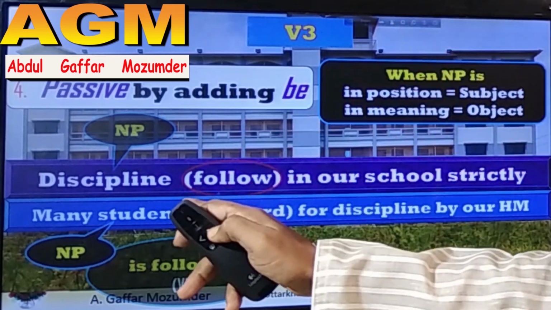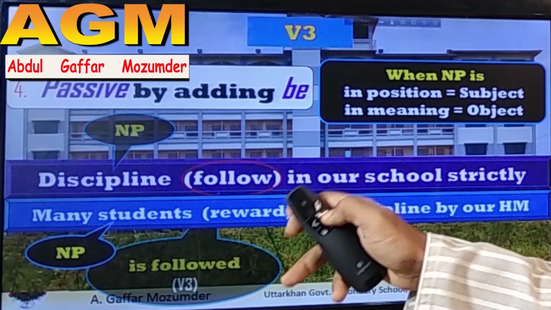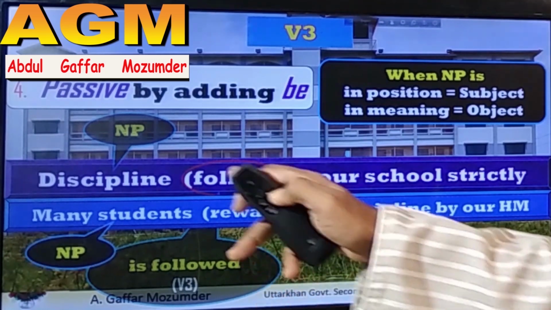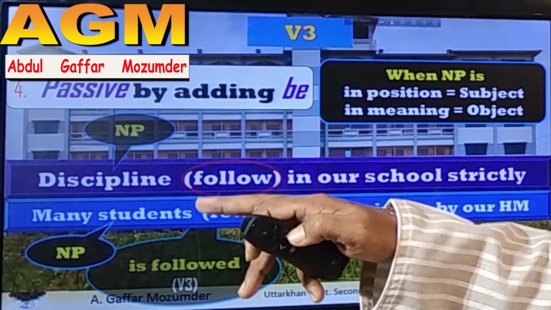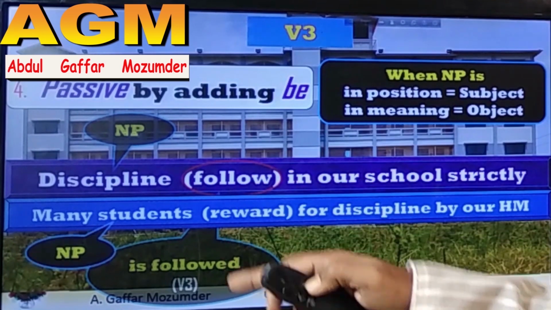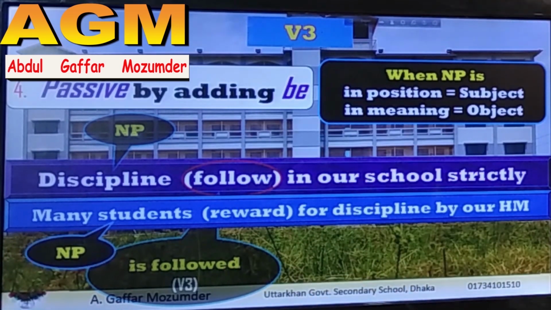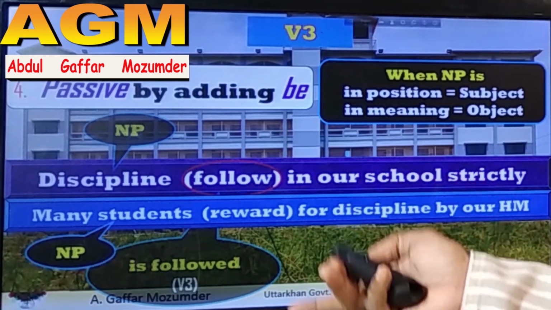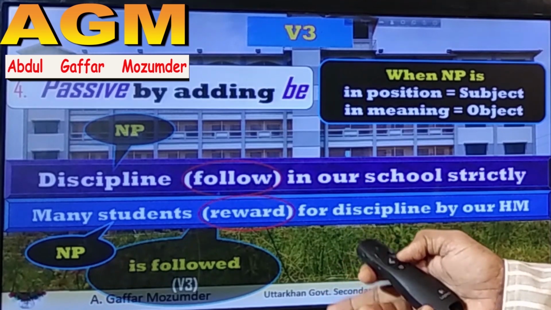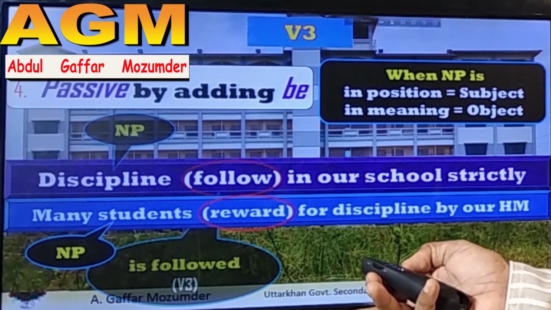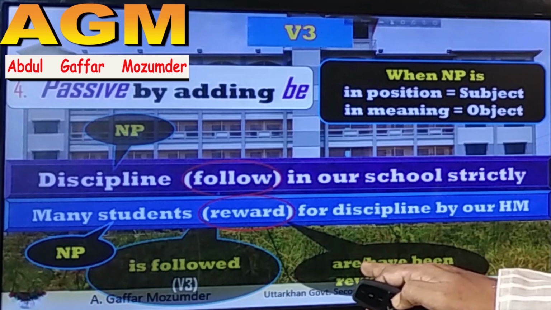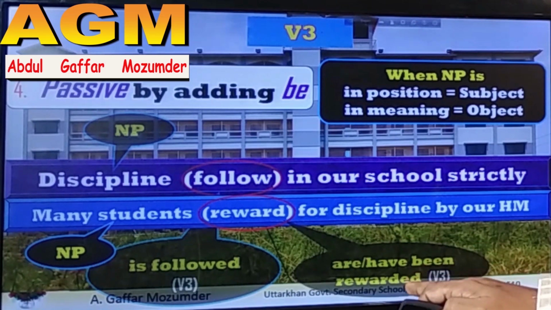The students don't reward; students are not working, students are not the doers here. So I will write here are rewarded or have been rewarded.